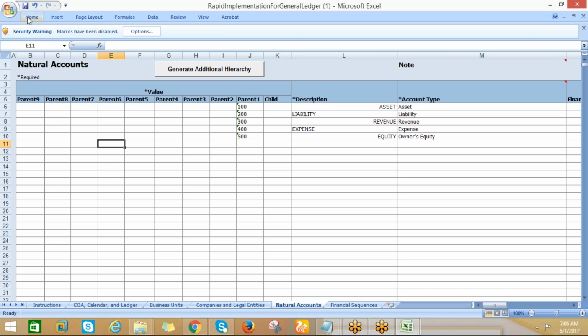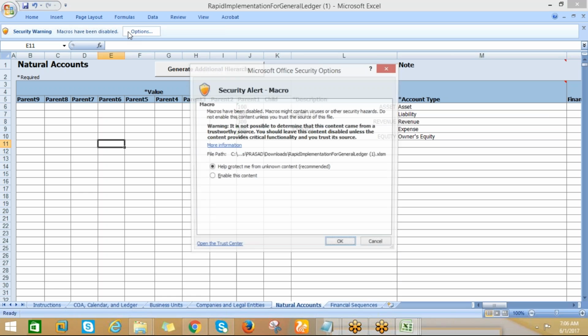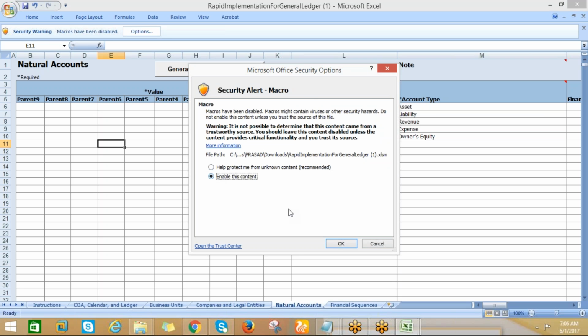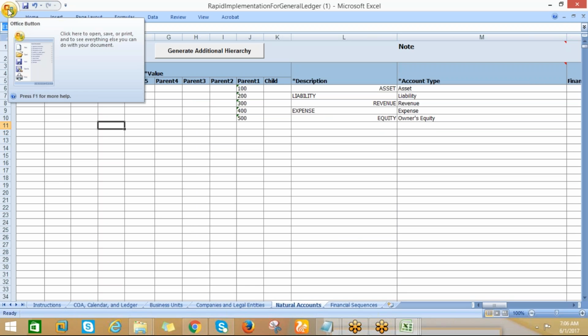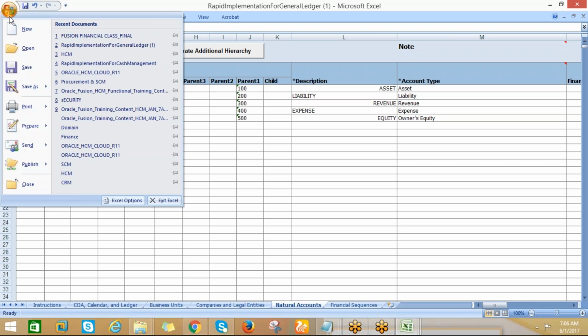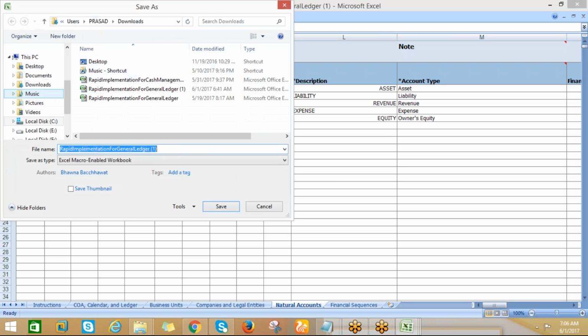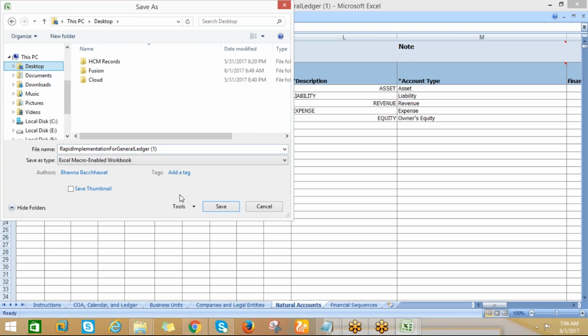So now I want to save this one. So macros have been disabled. So click on options and enable its content. So then we can enable the macros. Our macros are enabled. Okay. So now I want to save this template. Save this template. So rapid implementation.